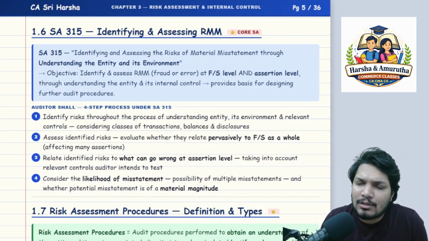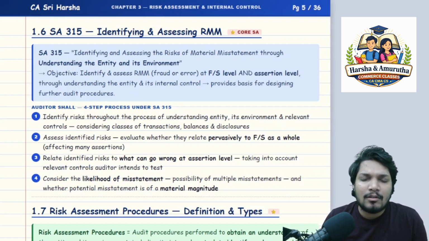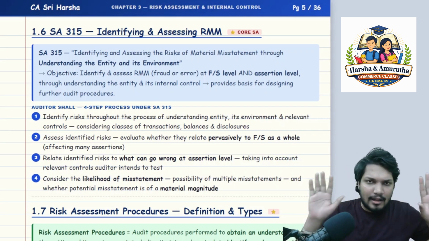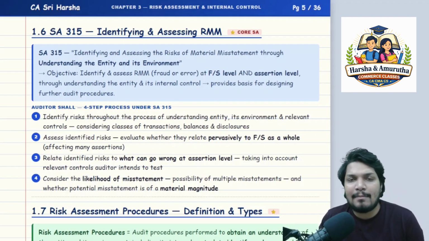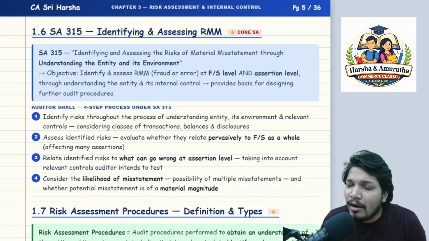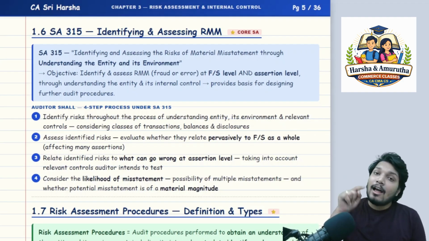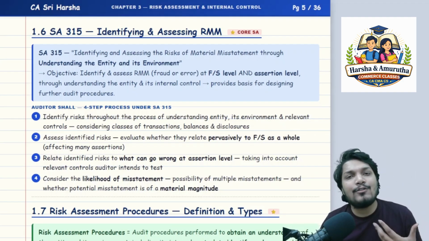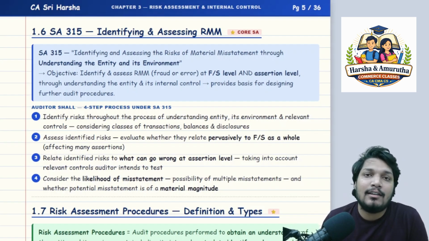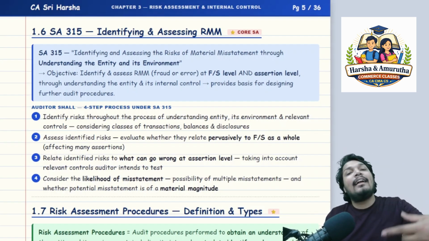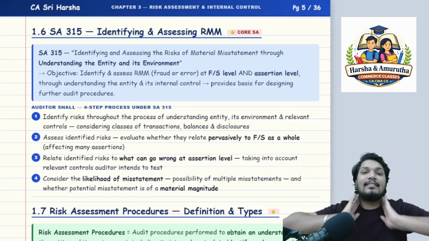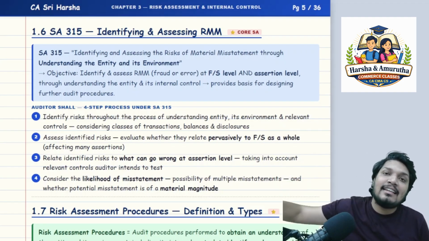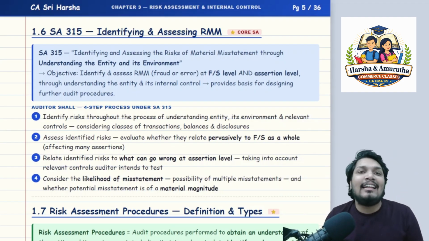So far what did we understand, sir? We understood the auditor's risk of material misstatement and detection risk. Other scenarios also we understand, right? Now, we understood for a fact that risk of material misstatement the auditor should evaluate by exercising his professional judgment. Now, to exercise something, he should have some basis, some rationale. How will he get that rationale? He will get that rationale by understanding the entity and its environment, sir. So what does this standard say? SA 315 says identifying and assessing the risk of material misstatement through understanding the entity and its environment.